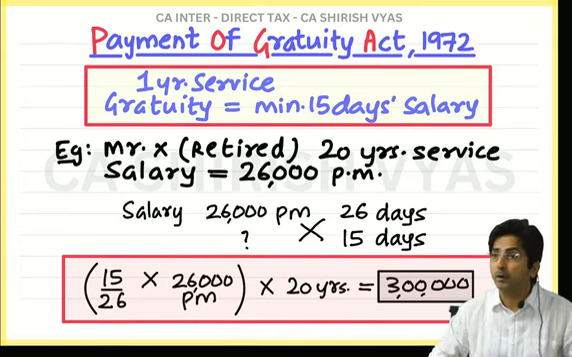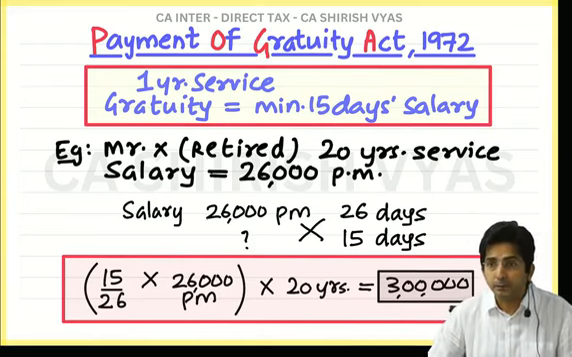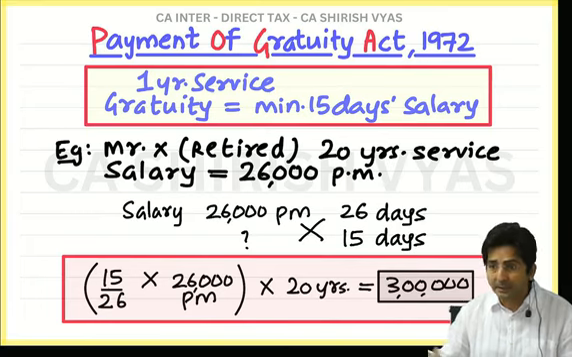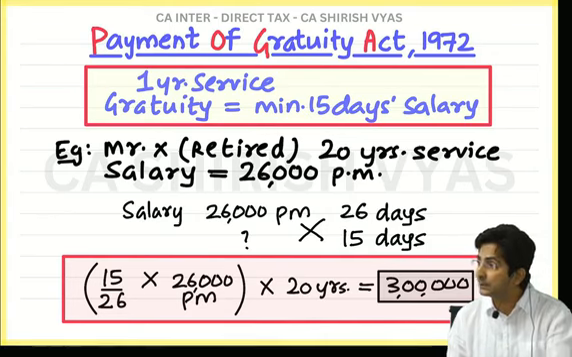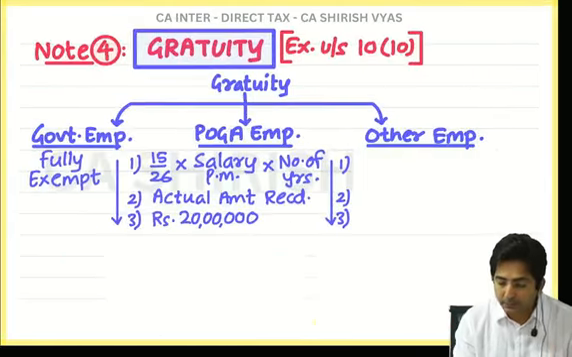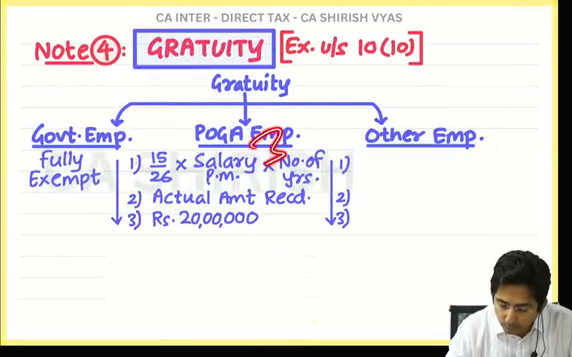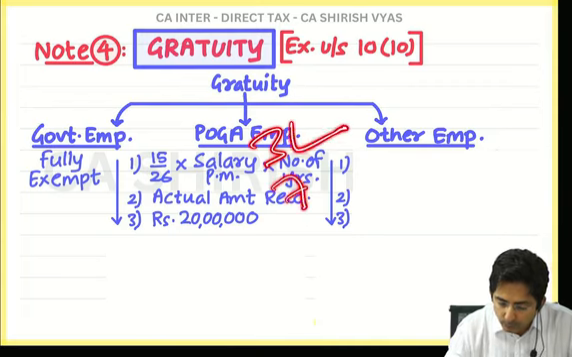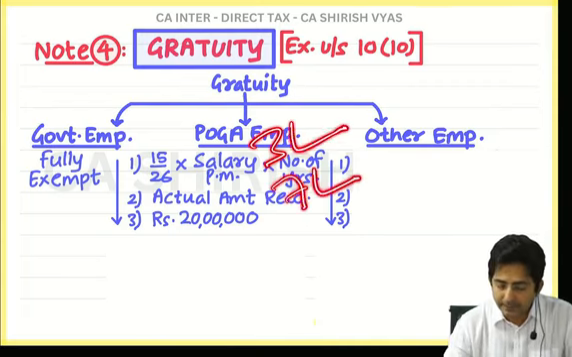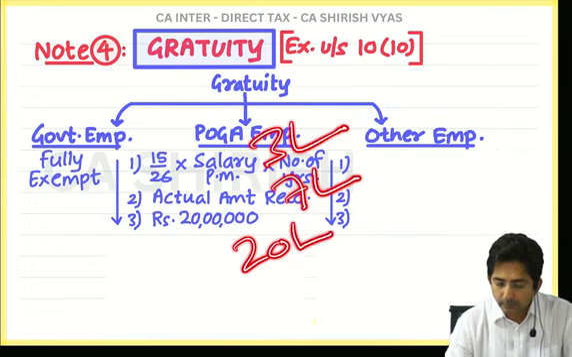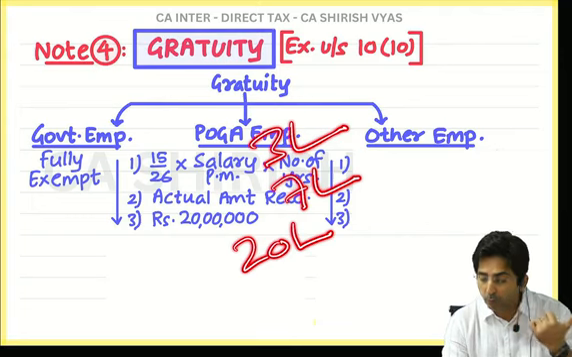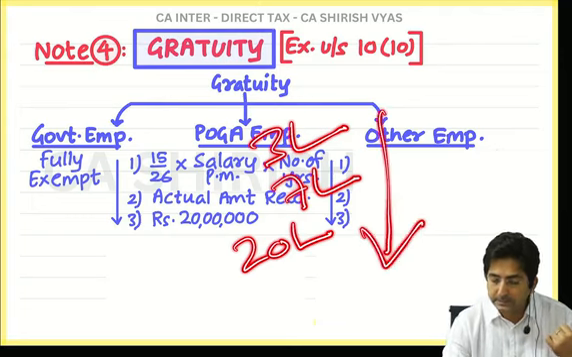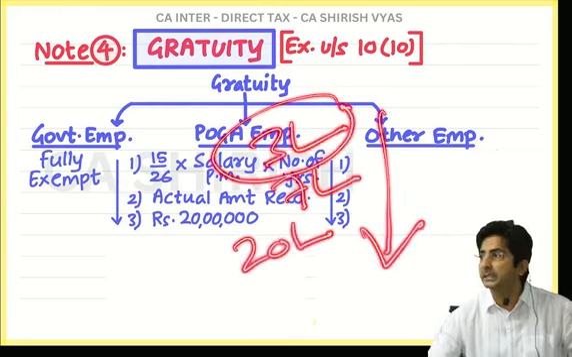So tell me, if your boss is giving you 7 lakhs, you enjoyed 7 lakhs, but income tax will exempt only 3 lakhs. The balance 4 lakhs will be taxable. You can substitute and see. See, this amount came to 3 lakhs. The actual amount he received is 7 lakhs, and the upper limit is 20 lakhs. So he received 7 lakhs. But what will be exempt? 1, 2, 3, whichever is less. What is the lower amount? 3 lakhs. So 3 lakhs will be the exemption.